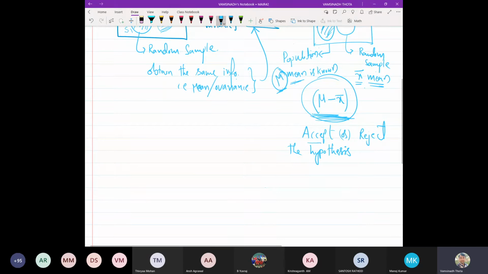Suppose acceptance is there, rejection is there. In case of acceptance, with what level of confidence are we accepting? At what level of confidence can we accept the given hypothesis? That is also something we should mention.